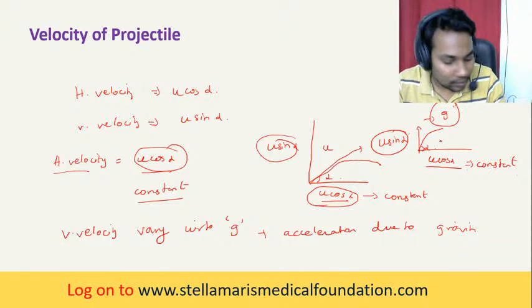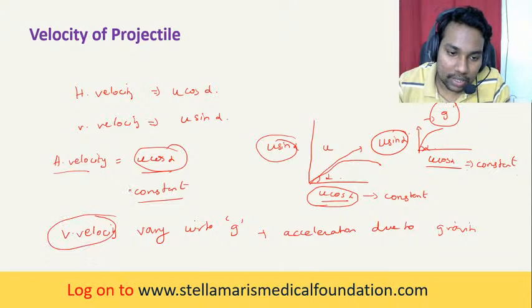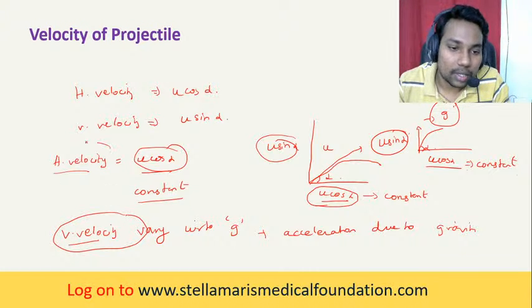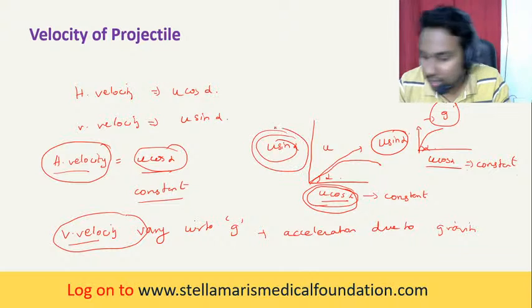So always this vertical velocity will vary in motion. In projectile motion this will vary, but the horizontal component stays constant. This will stay constant and this will vary.